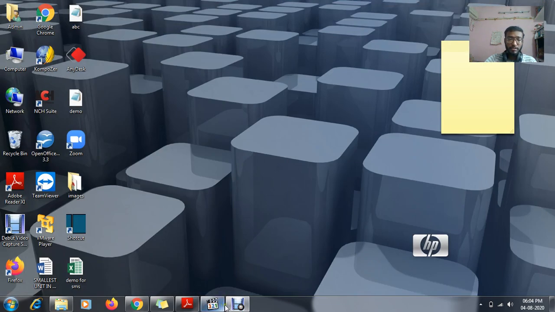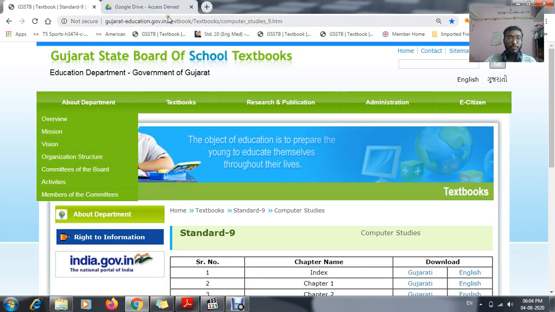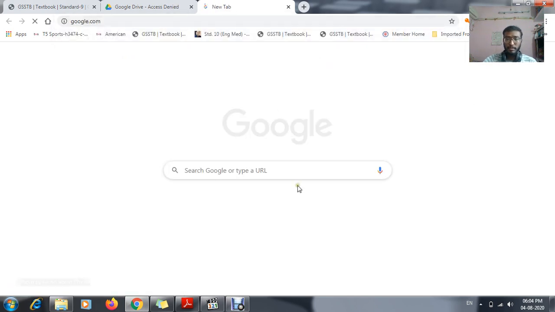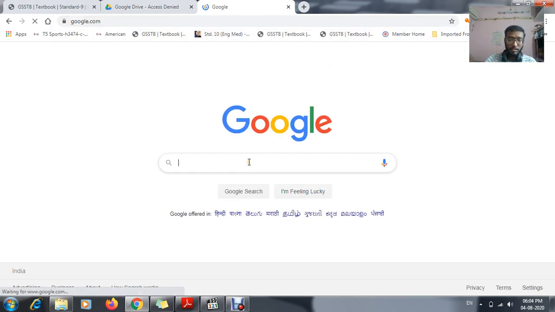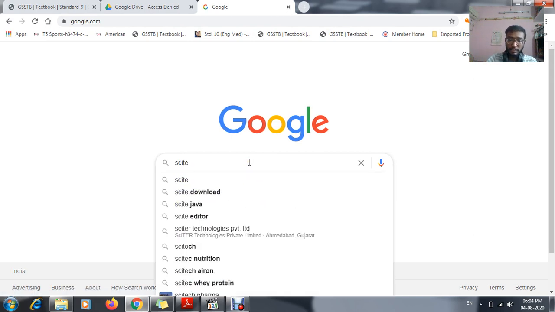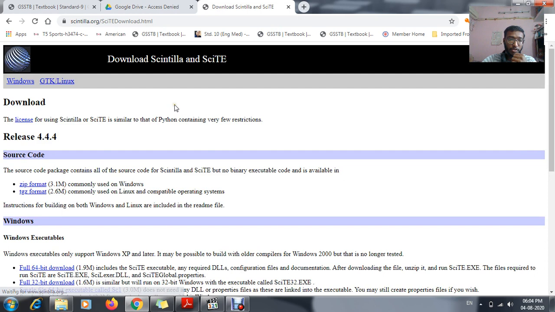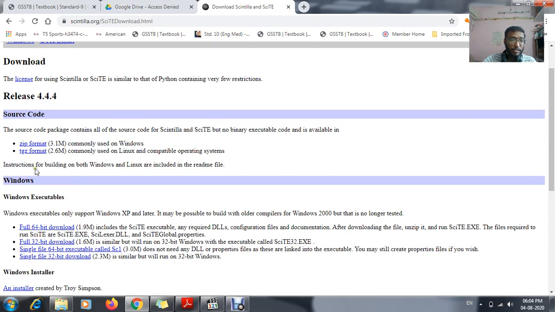And for downloading this SciTE, you have to go to Google. I write over here SciTE download. From here you will be able to download your particular format. It will be in zip format. This is for 64 bit, this is for 32 bit.